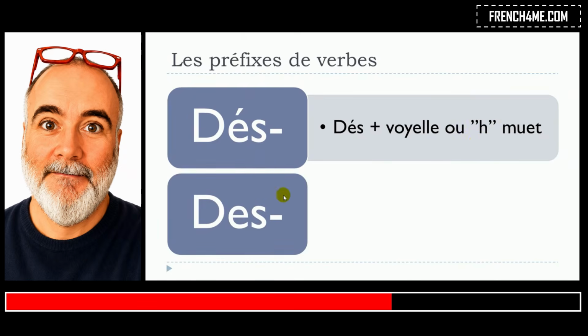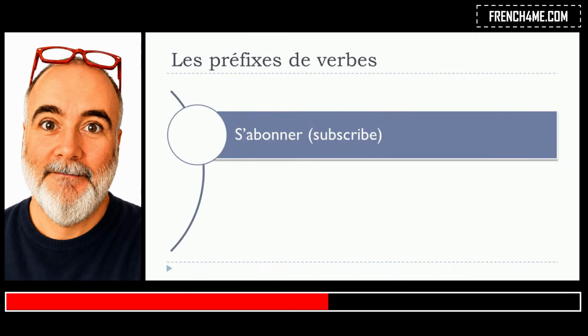And then we will also have the option of des, so you can see that you don't have any accent here, and it will be used only for the verbs that start with the letter S. So keep in mind, dés with the accent aigu will be used for verbs starting with either une voyelle or H muet. And then des without the accent will be used for the verbs starting with S. Okay, so let's see now a few examples.